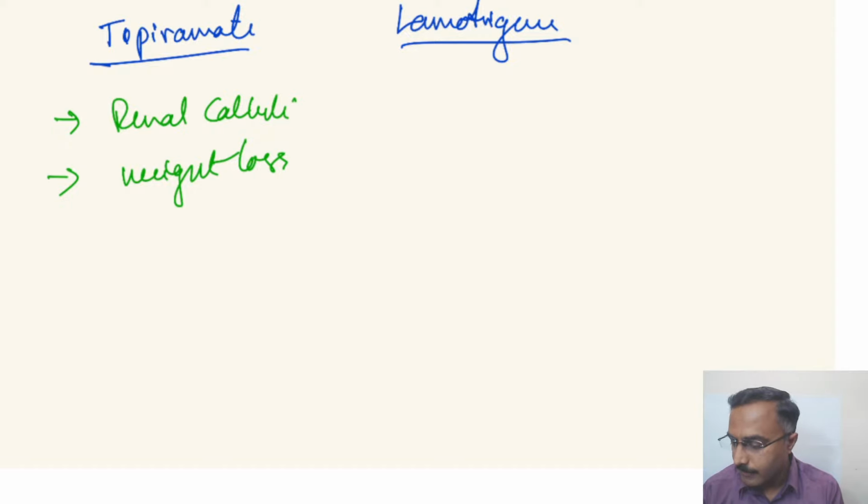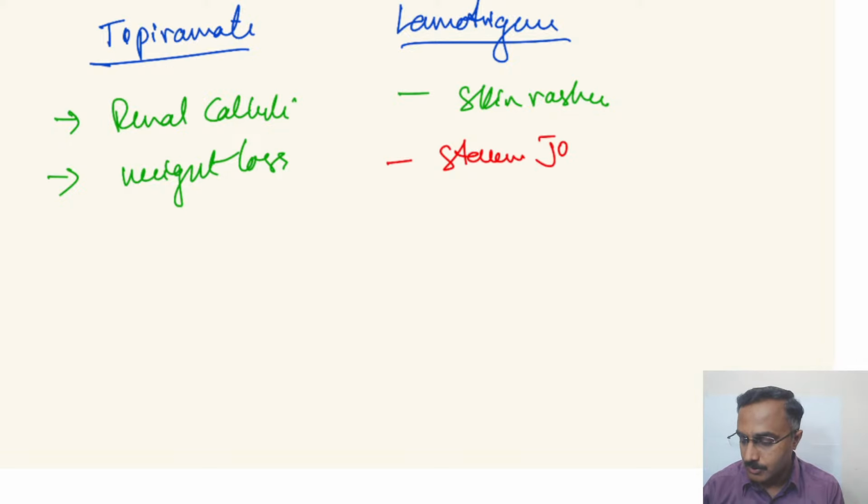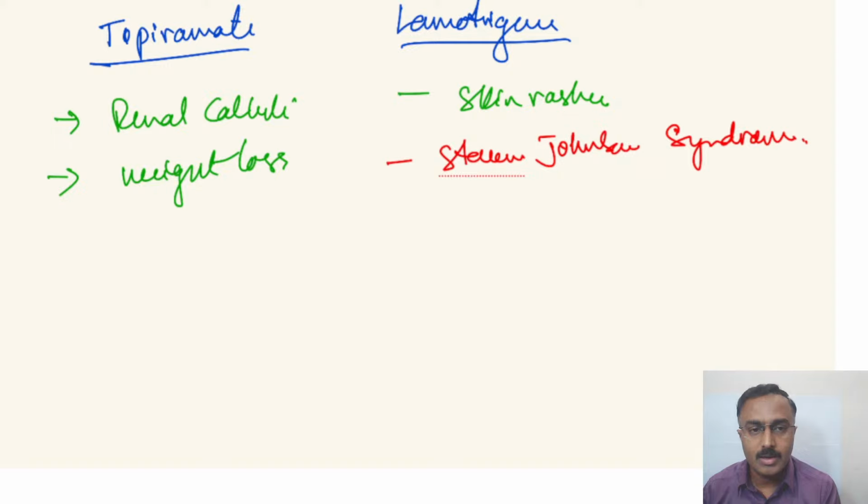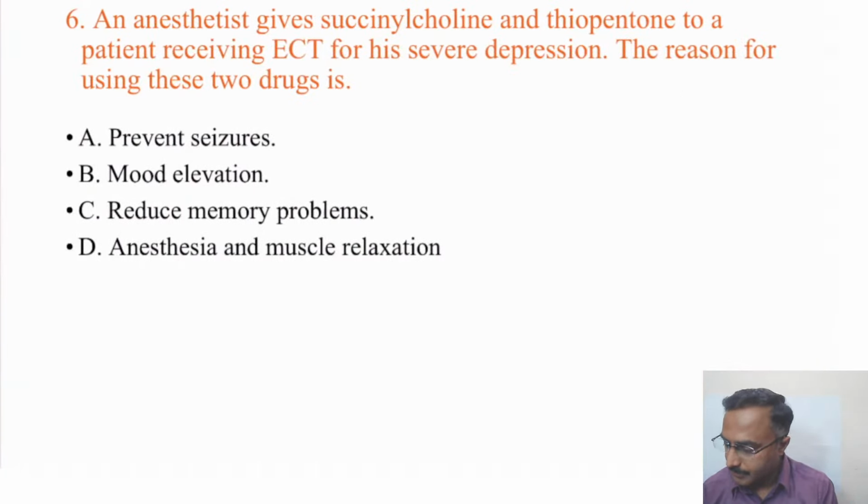With lamotrigine, skin rashes, and at times, rarely, Stevens-Johnson syndrome, a severe form of allergic reaction. But rarely.